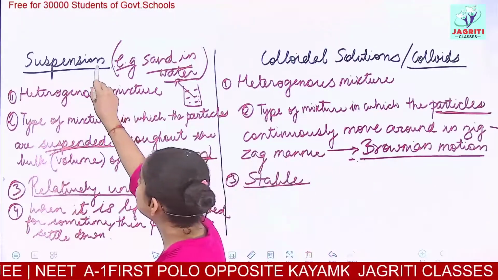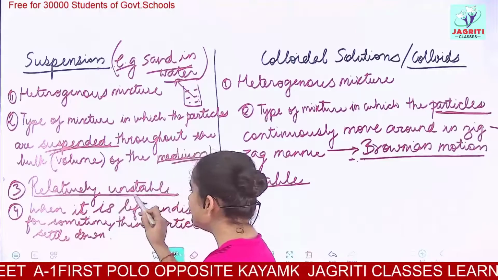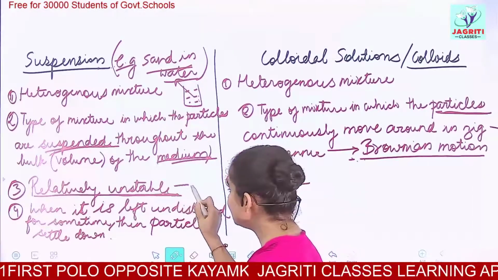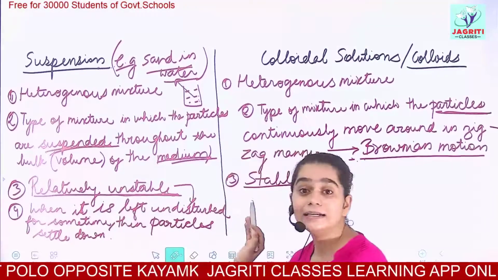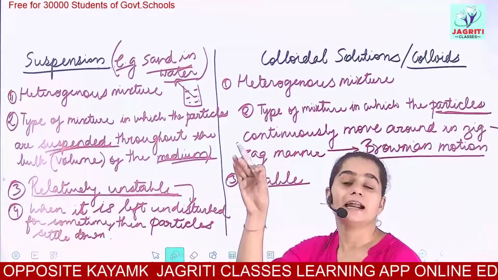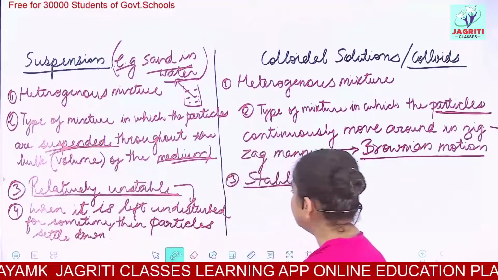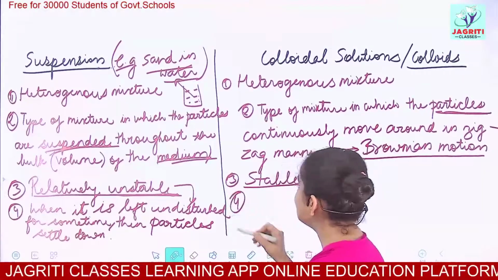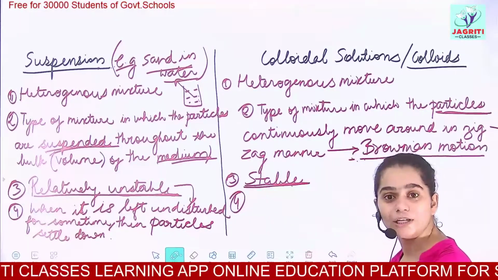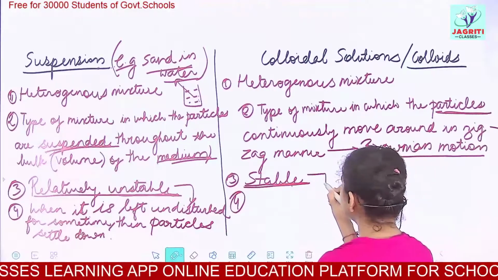So suspension is relatively unstable. Relatively unstable means when it is left undisturbed, the particles will settle at the bottom and the suspension nature will get destroyed. Whereas colloids are stable. What does the term stable mean?